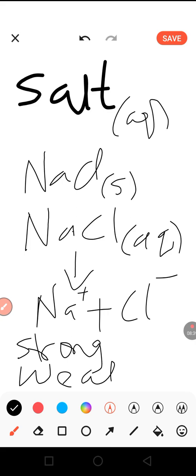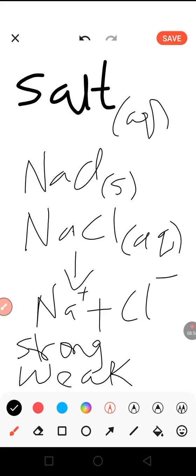And we could also have a weak electrolyte. A weak electrolyte is an electrolyte that partially ionizes in solution. An example of it is water. Water is a weak electrolyte.